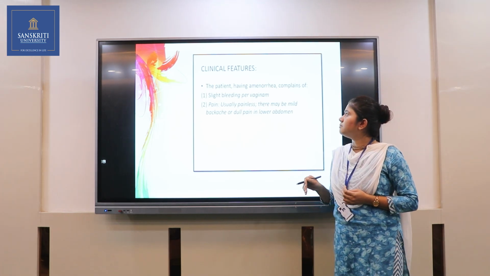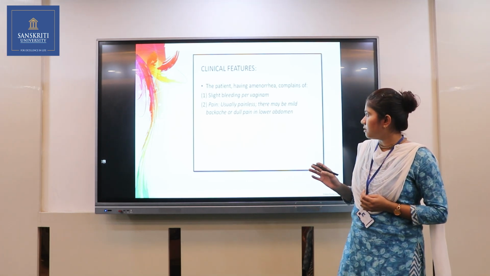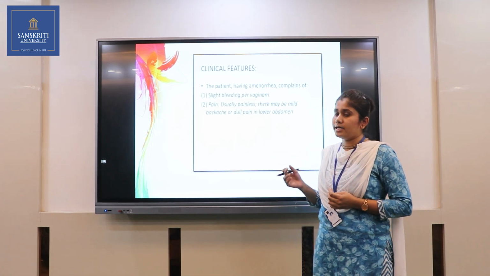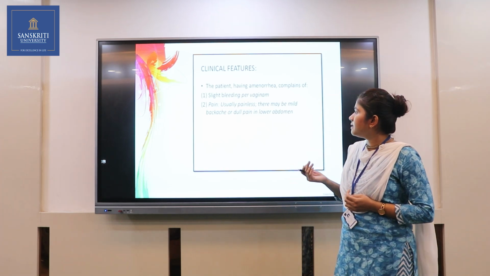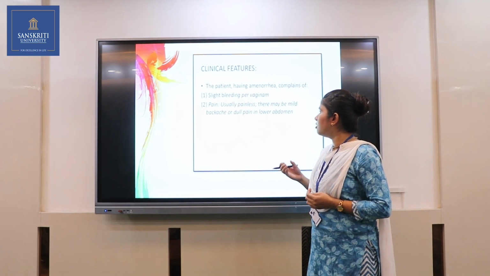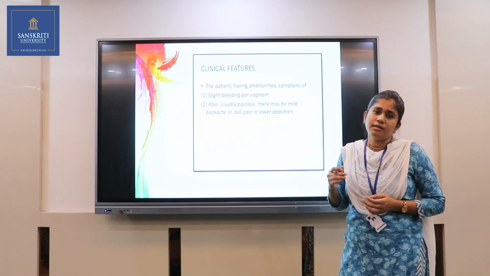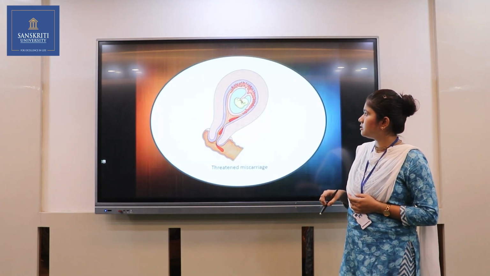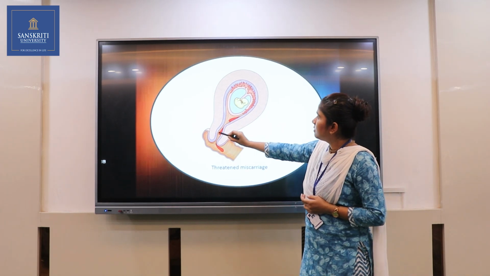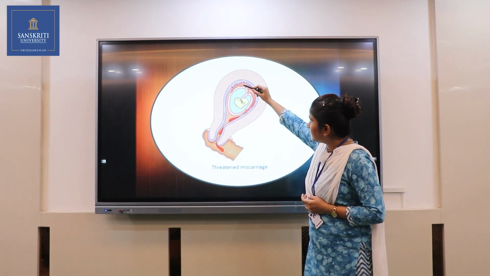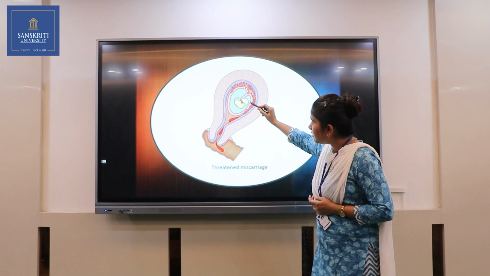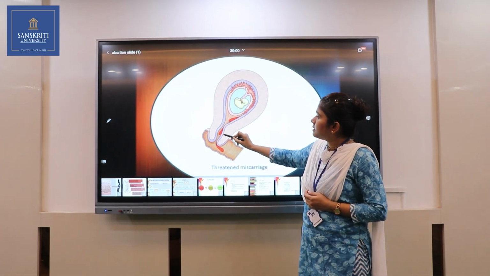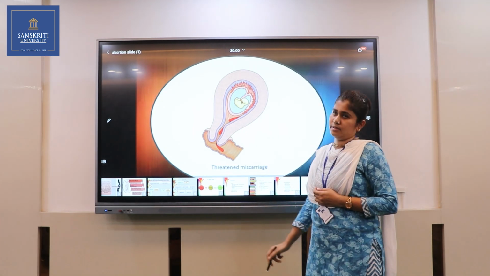The patient has amenorrhea, which means absence of the menstrual cycle, then complains of slight bleeding per vagina, usually painless, and there may be mild backache or dull pain in the lower abdomen. These are all the clinical features of threatened abortion. Here the picture shows the uterine cavity, the placenta, and the embryo. Slight bleeding is present, but the cervix is competent. There is no dilatation of the cervix in threatened abortion.